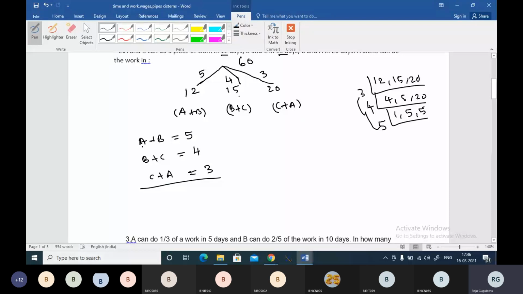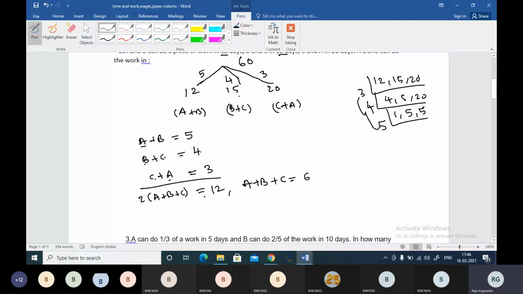Then if you add, you can see here A plus A, 2A. I'm taking 2 out. 2B, 2C. A plus B plus C is equal to 5 plus 4, 9, 9 plus 3, 12. And you will clearly have A plus B plus C is equal to 6 units.